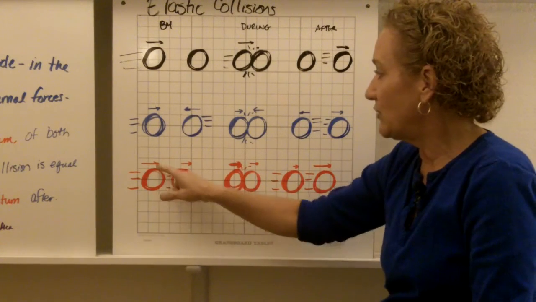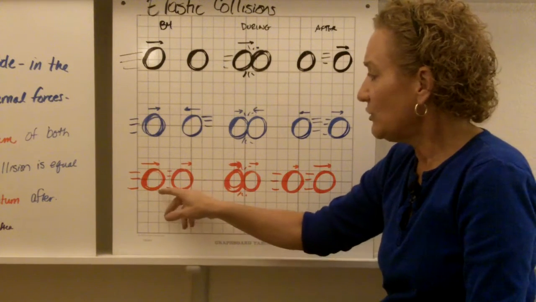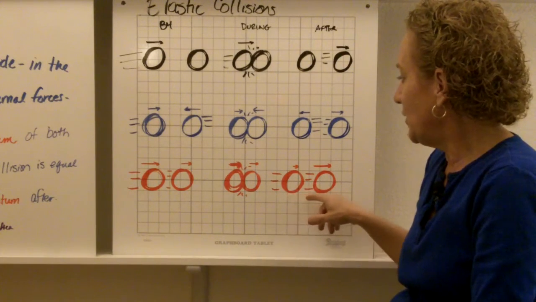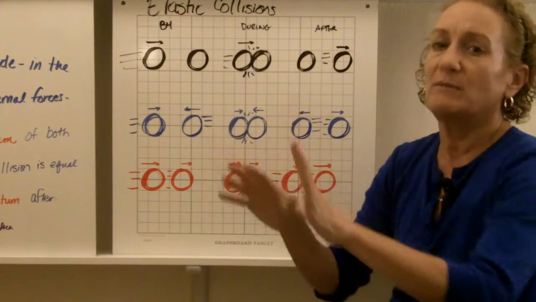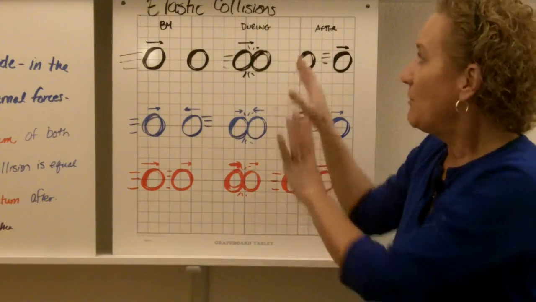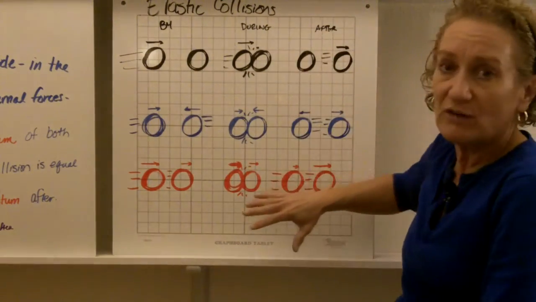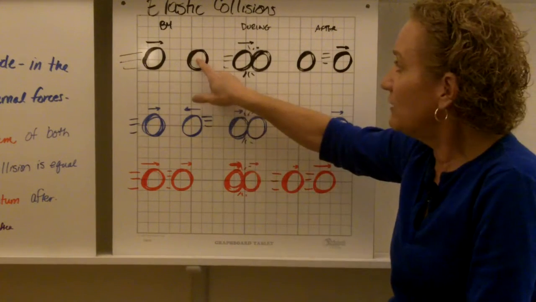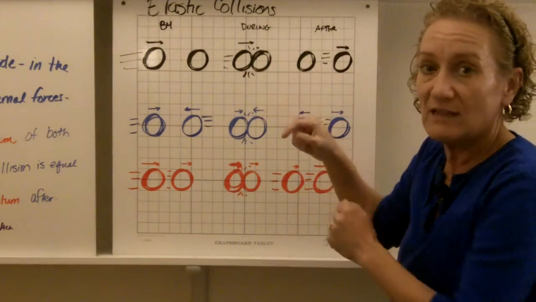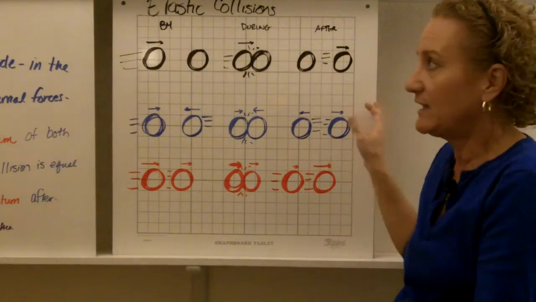So here they're both rolling together. You can look at the vectors to see the relative size of the speed or velocity. They hit, and then the first one, the one on the left, ends up going slow, and the one on the right ends up going fast. It's kind of like giving somebody a shove, if you will. That's three examples of elastic collisions. Momentum is conserved. However much momentum we have here, that's the same as the momentum we have here. Now it's distributed differently, isn't it? Because right here, this ball has zero momentum, and right here, this one has zero. So it may change the distribution, but the sum is going to be exactly the same.